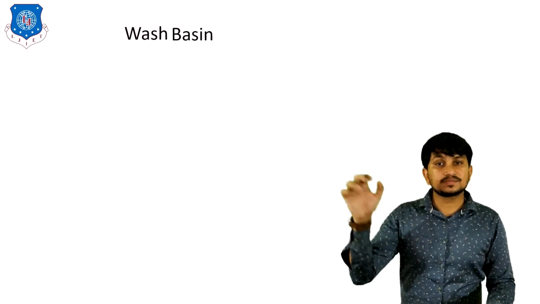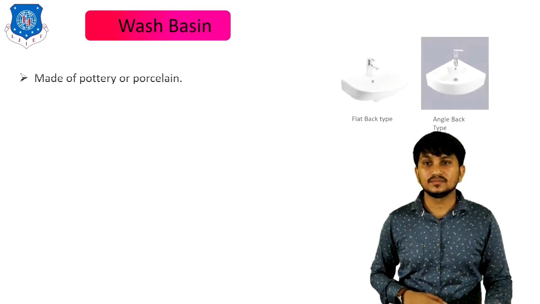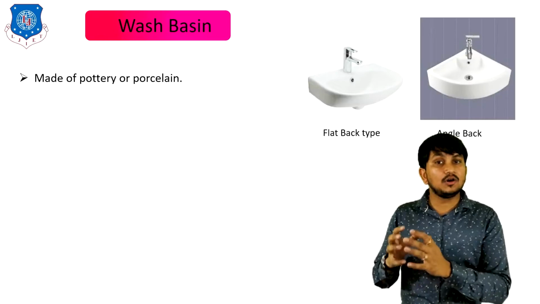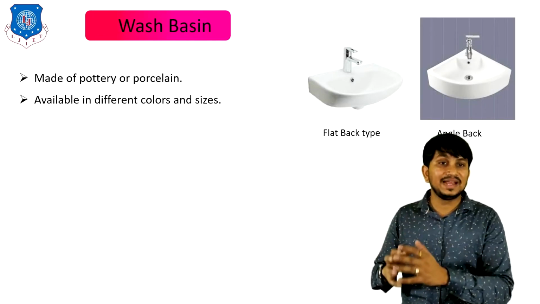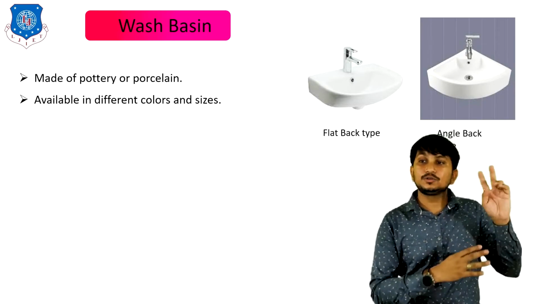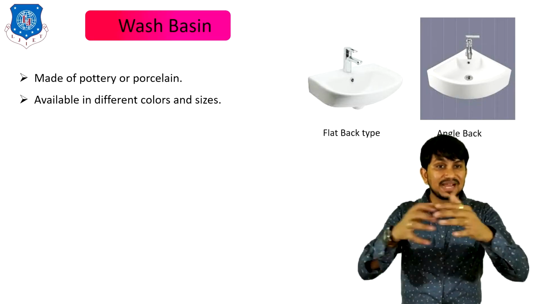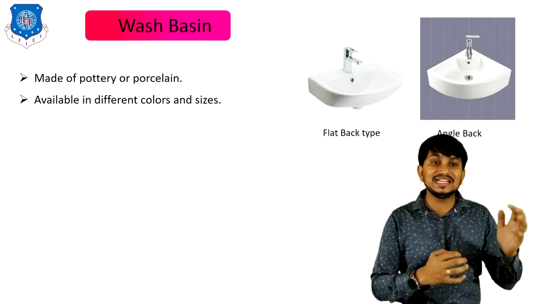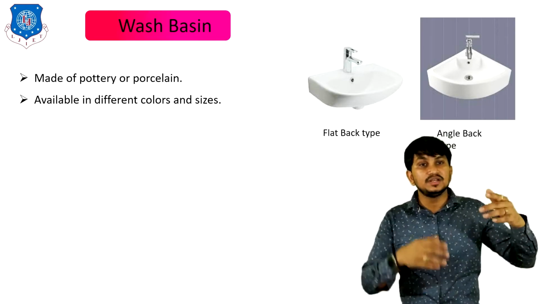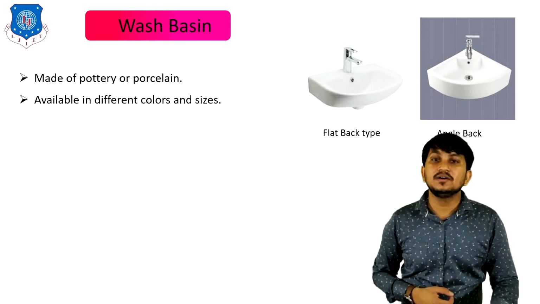Third is wash basin. It is made of pottery or porcelain. Available in different colors and sizes. There are two types of wash basin: flat back type, in which the back portion is flat, and second is angle back type, in which there is an angle at the back side of this wash basin.